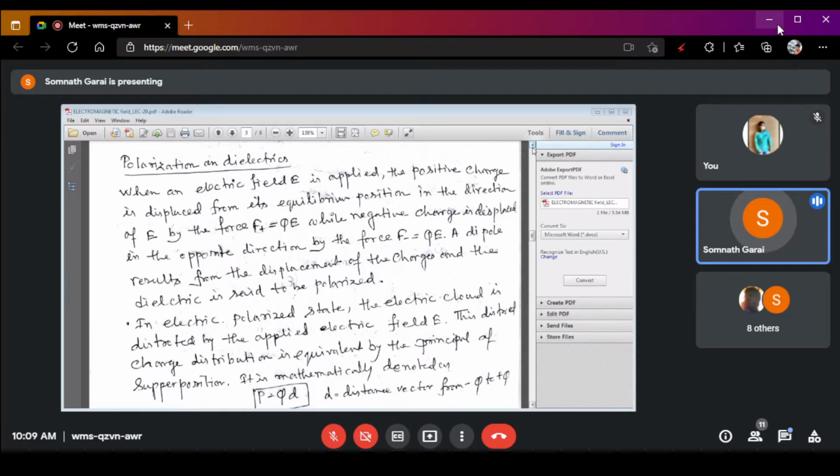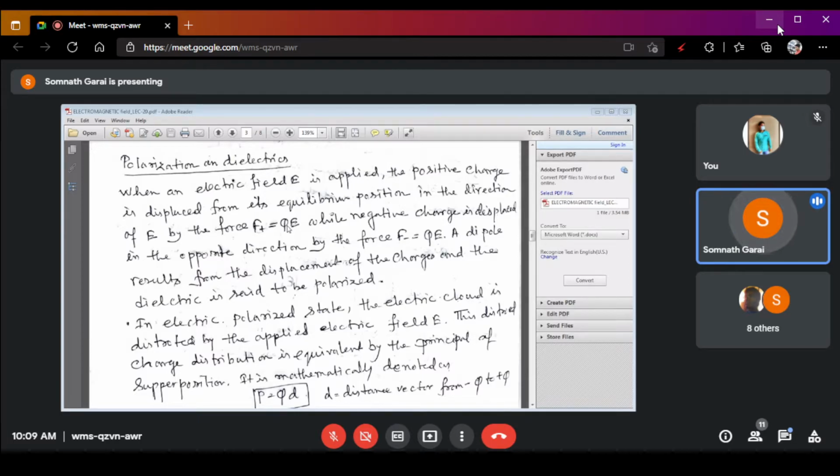Now when you apply an electric field, the positive charge is displaced from its earlier equilibrium position in the direction of E by the force F plus equals Q into E. That means all the positive charges are acted on with a force of positive QE and displaced from their equilibrium point.